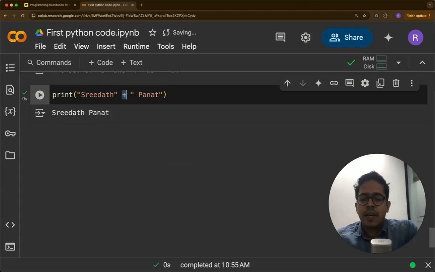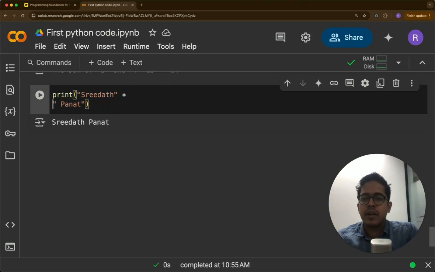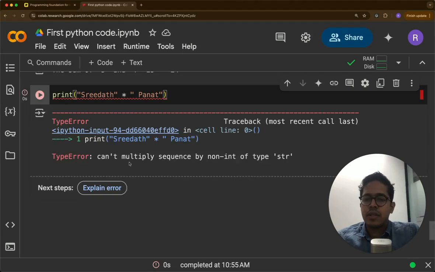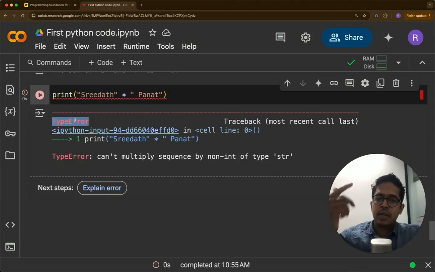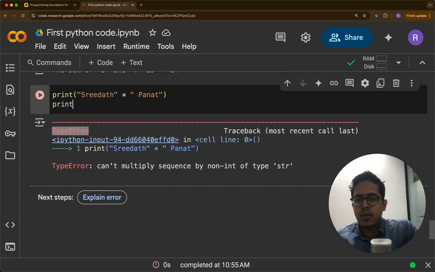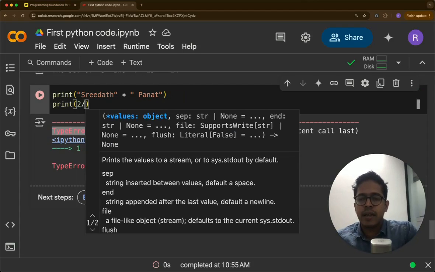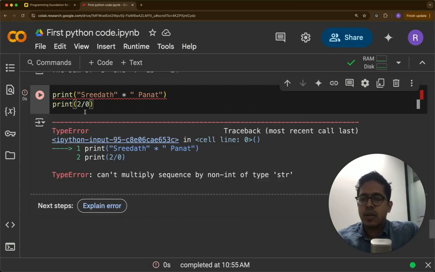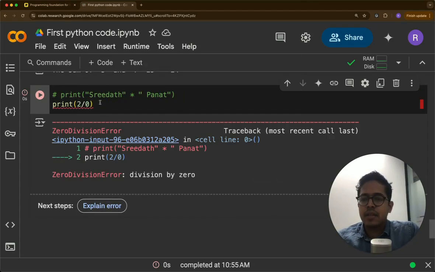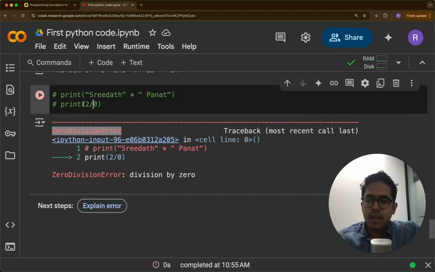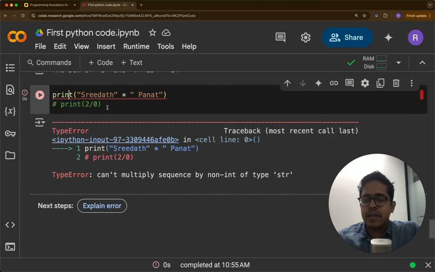But what if it's multiplied? Then this should show an error. So this is another type of error, a type error. You can't multiply two strings. Previously it was a division by 0 error. So I'll print that also. Print 2 by 0. So it won't even run here unless I comment this. Then it will become a 0 division error. Here it is a type error.